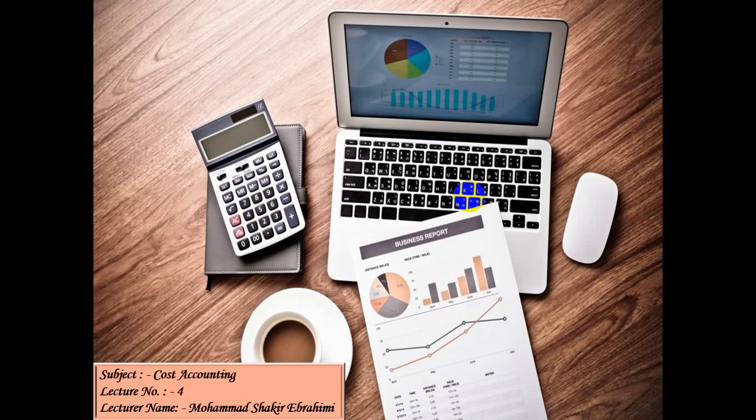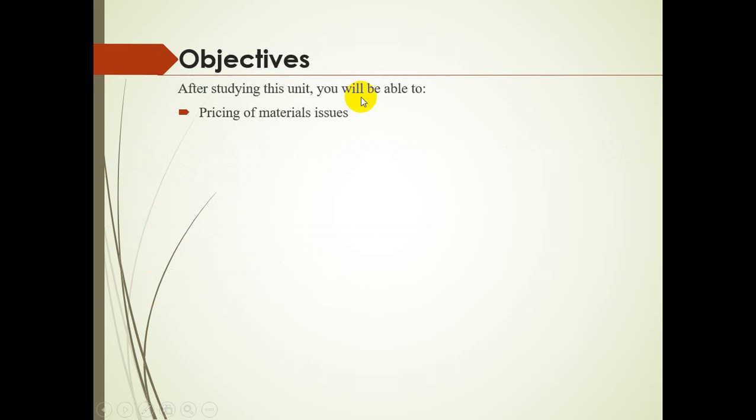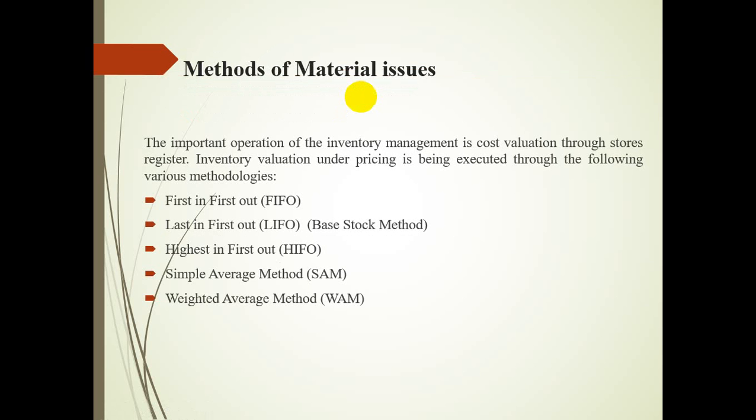Today we'll discuss cost accounting, and in this session you will understand the pricing of material issues, that is, what methods we are using. These are the methods of material issues. We have five: FIFO, LIFO, HIFO, SAM, and WAM, and these are the methods that we use for material issues.